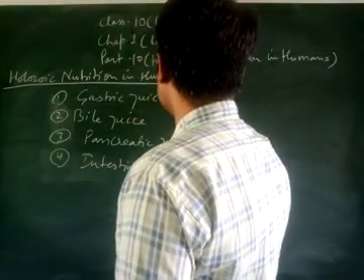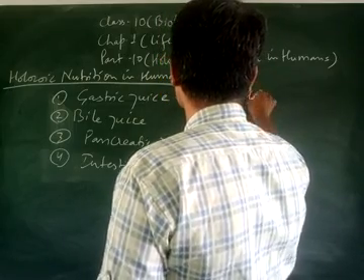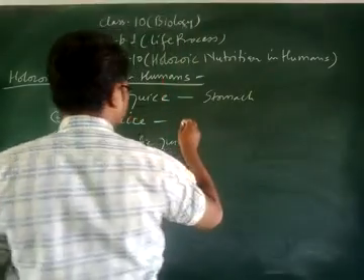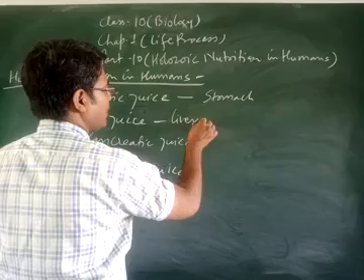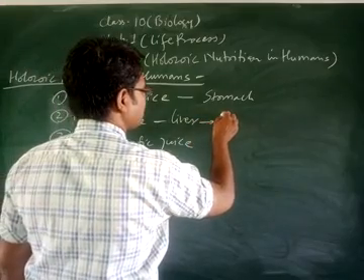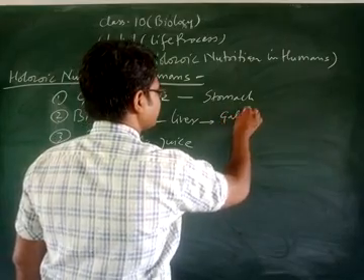Gastric juice is secreted in the stomach. Bile juice is produced in the liver and stored in the gallbladder.